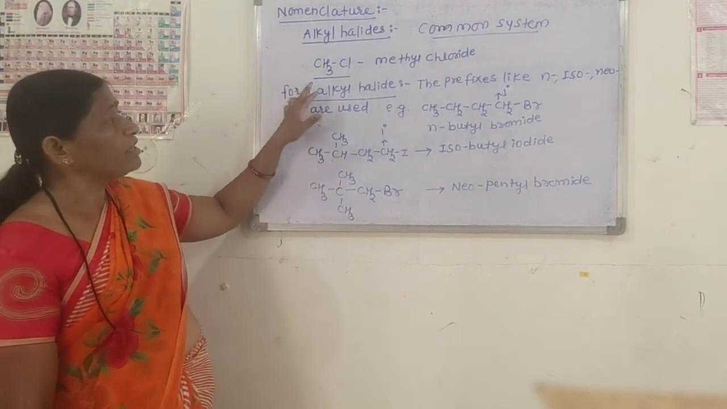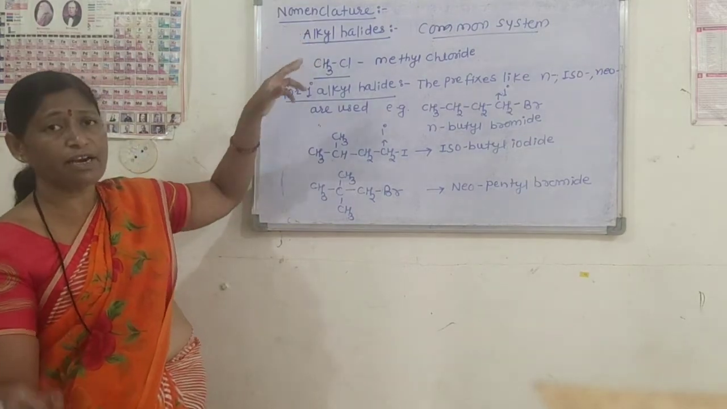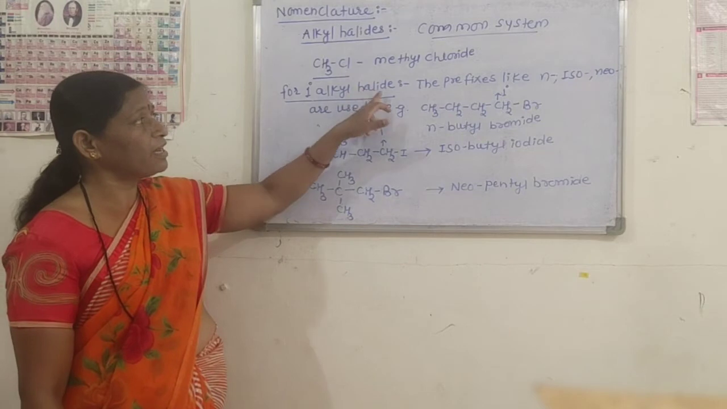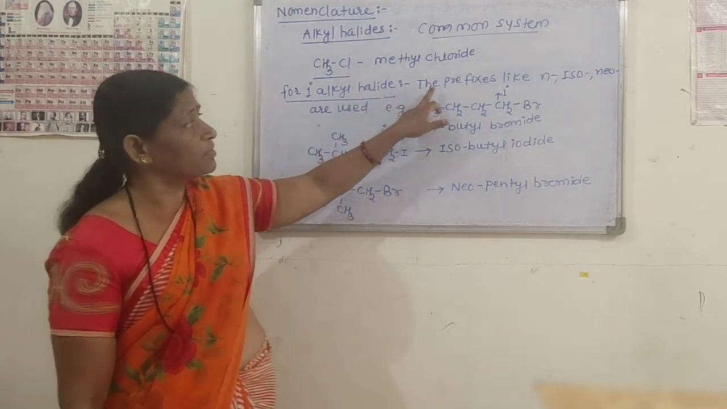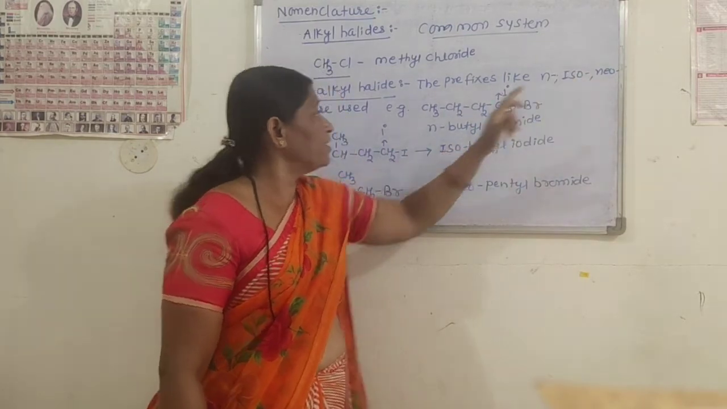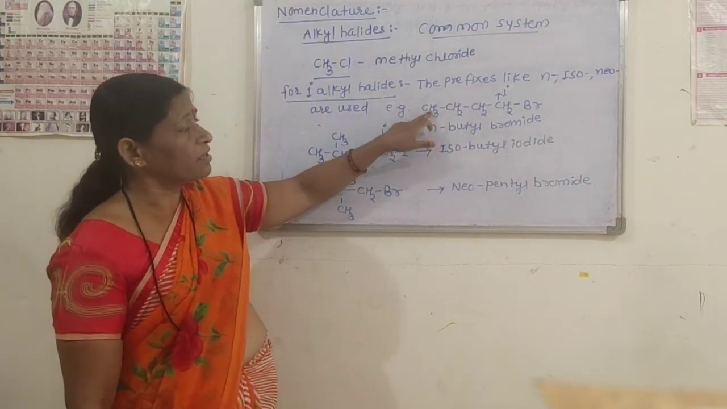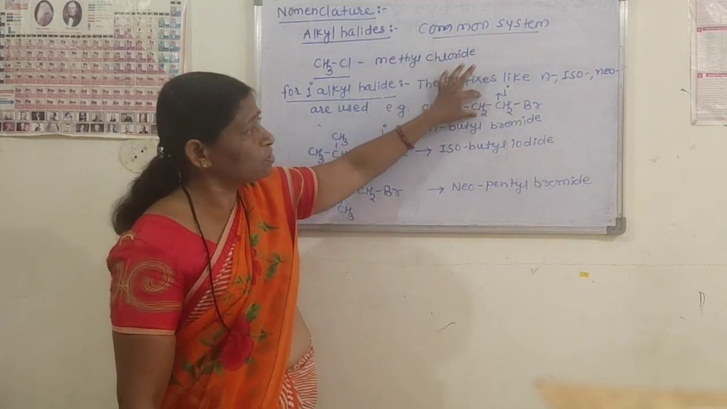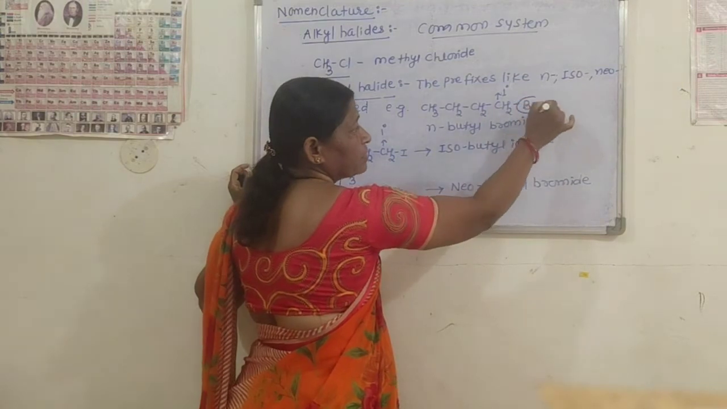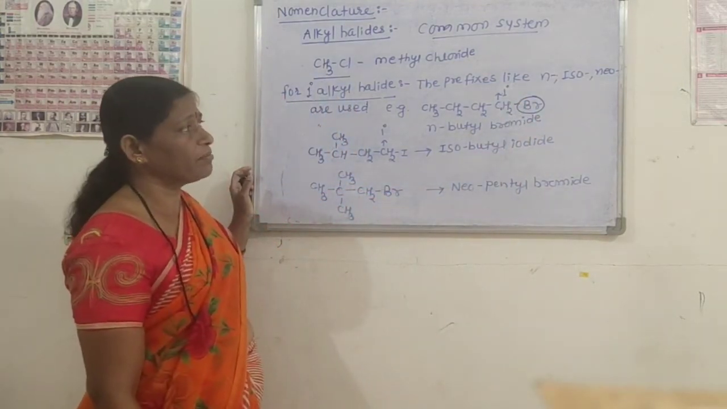Now we have to see the common names of alkyl halides, and there are three types of alkyl halides. For primary alkyl halides, in the common system, the prefixes like n, iso and neo are used. For example, CH3CH2CH2CH2Br. In this example, the bromine atom is attached to the primary carbon atom. Therefore, this is an example of a primary alkyl halide.